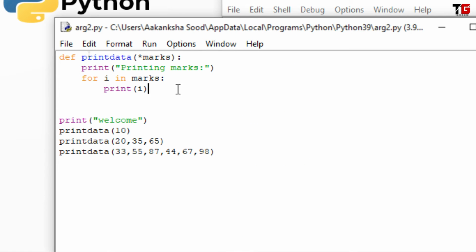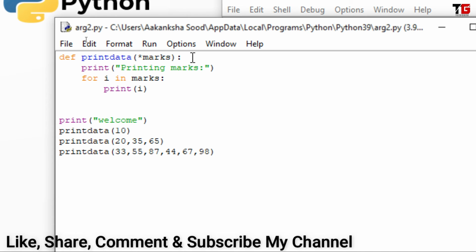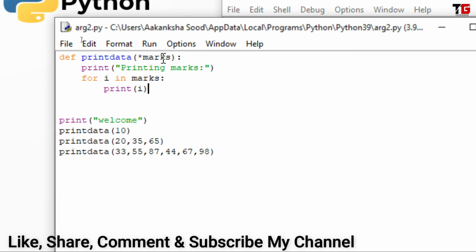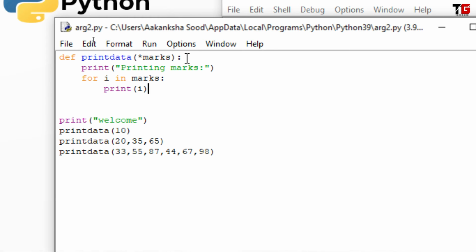Alright. Friends, actually what happens internally when we use this star before the argument name is that the data type of this argument becomes tuple. And if you remember, tuple is a data structure where we can store more than one value. So when it becomes a tuple, we can pass as many values as we want.